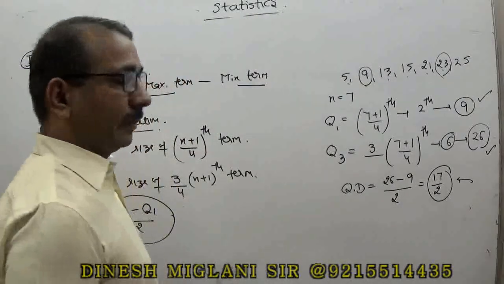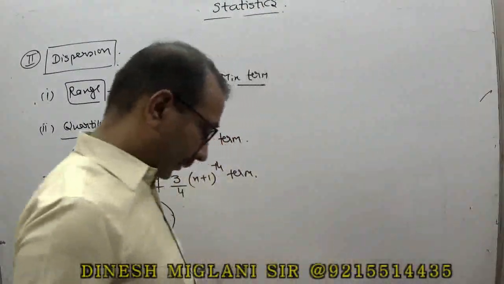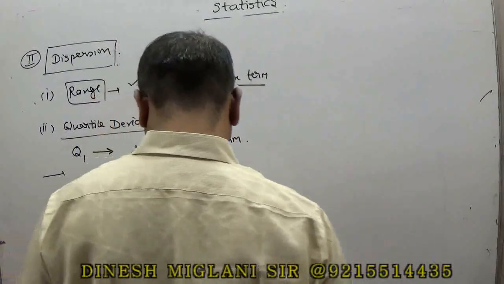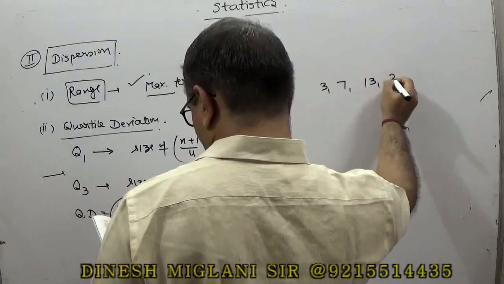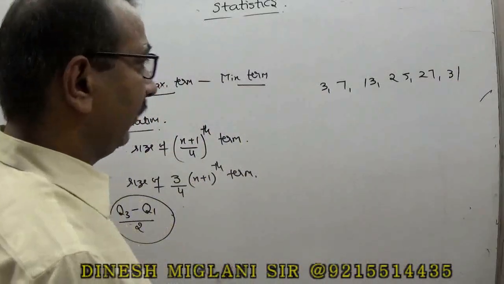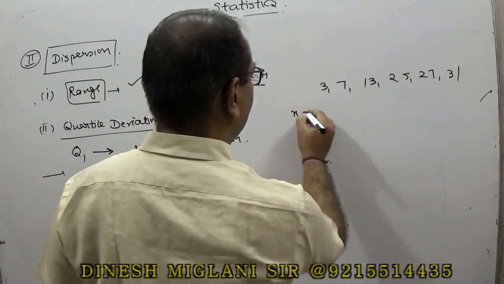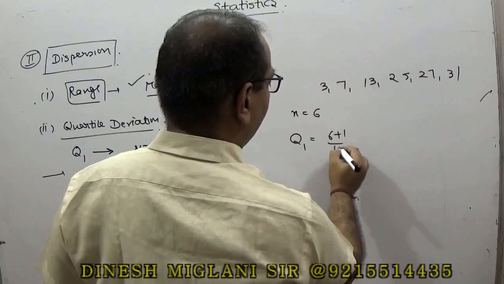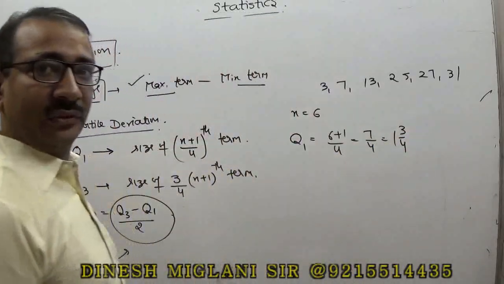Sometimes there might be a problem where it's not coming as an integer. Let me give you an example. It's given as 3, 7, 13, 25, 27 and 31. Right, that is given. You have to find the quartile deviation. Here my number of terms is 6, n equal to 6. First I find Q1. Q1 is (n plus 1) by 4. So this is 7 by 4, or you may say 1 3 by 4.